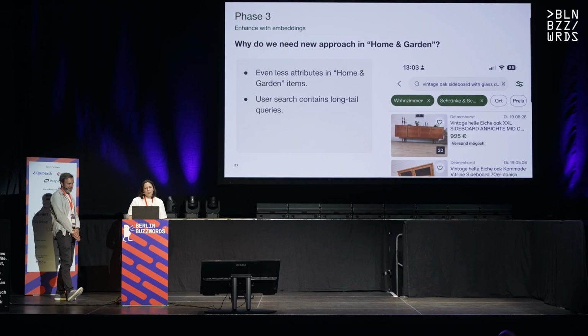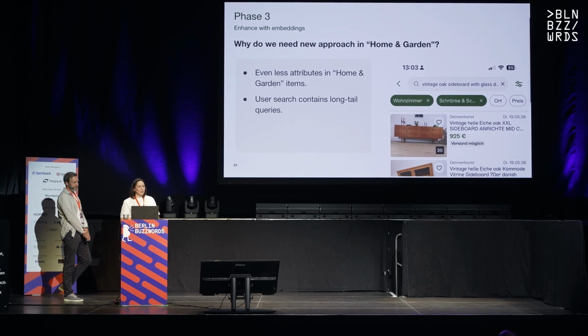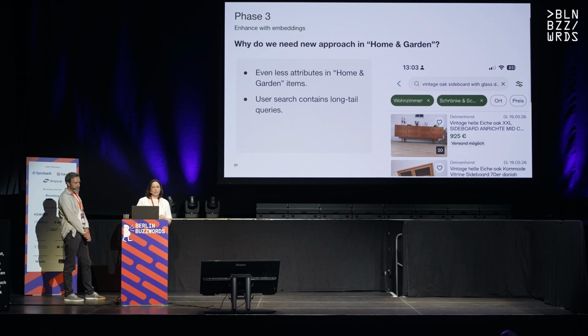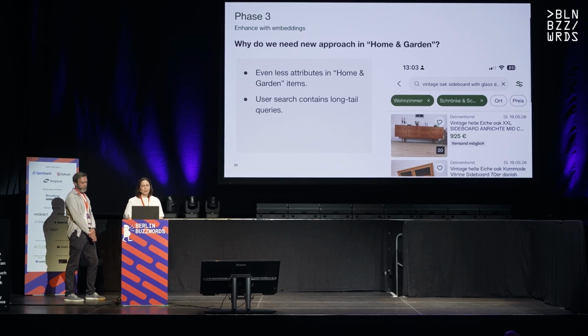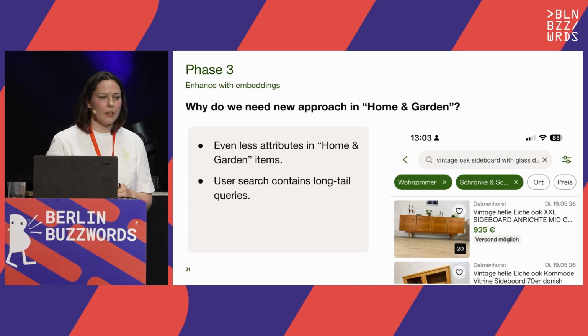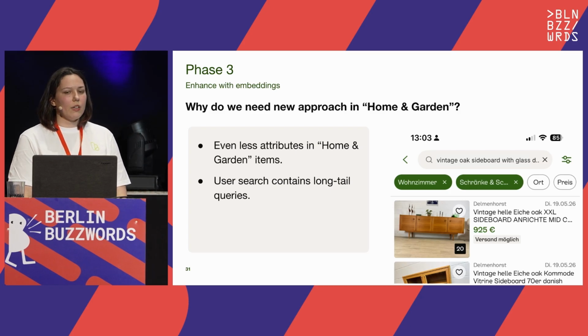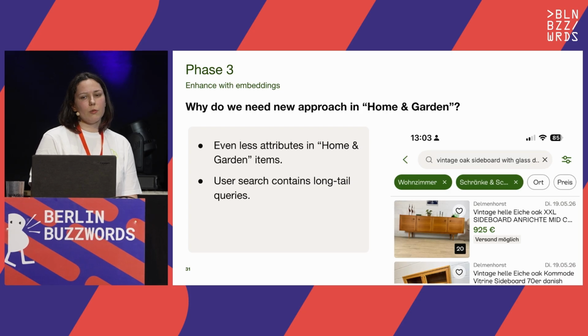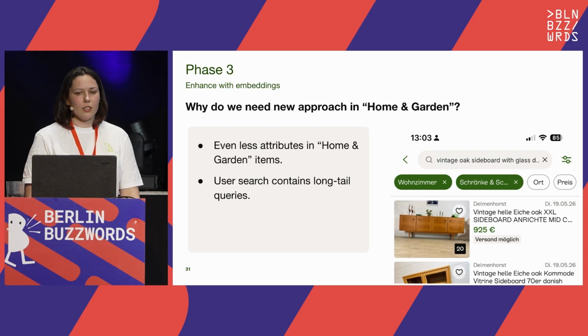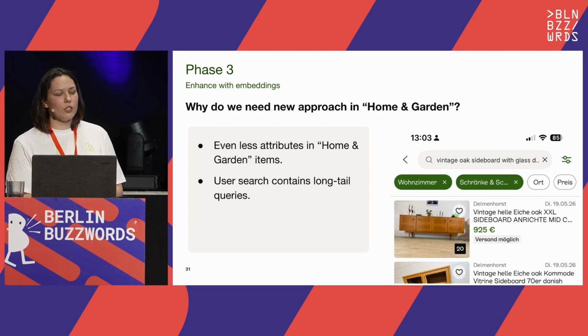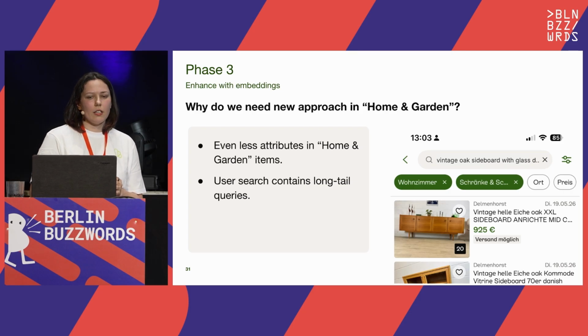Yes. So after introducing the cars category and fashion category, we decided to finally move on with embeddings, the main advantage of Vespa, and we wanted to try out how easy it would be to introduce embeddings and whether it would affect our recommendations. We think home and garden was a good category for this because the items, or ads, that's the same thing, have even fewer attributes than fashion on our platform.